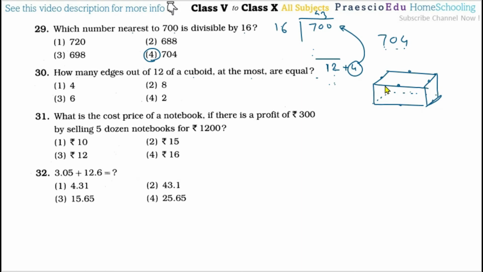So these three dimensions each have four edges, so they are equal. That means 4. So that's why we can say the 4 edges are always equal. So option number 1 is the correct one.